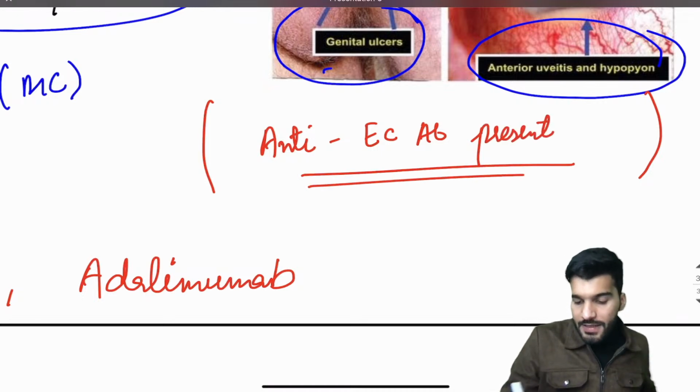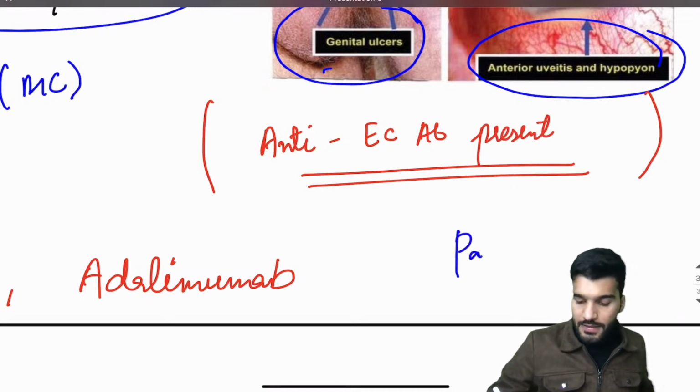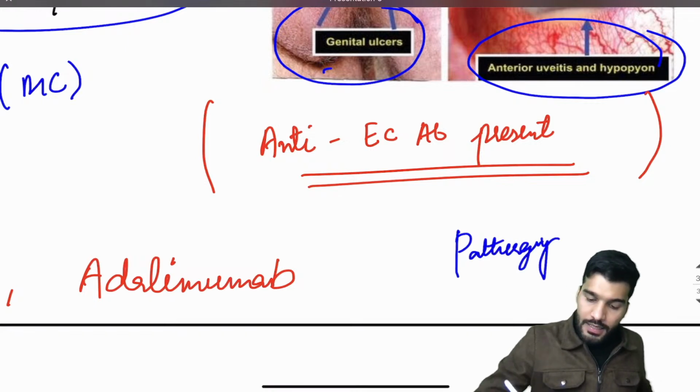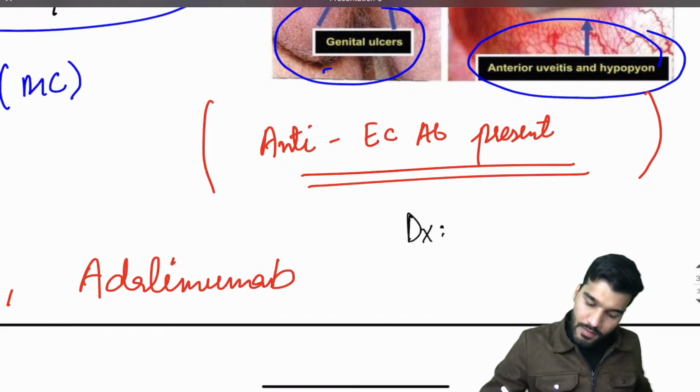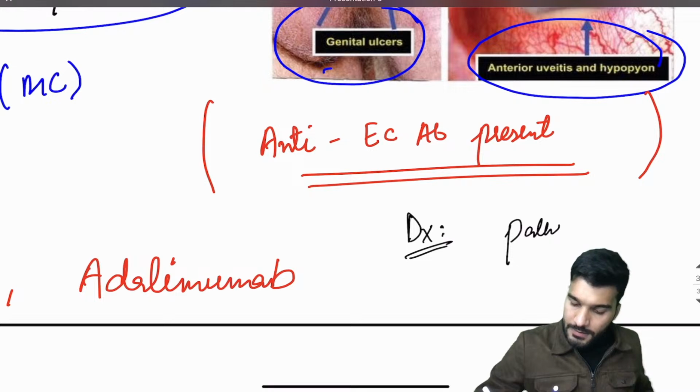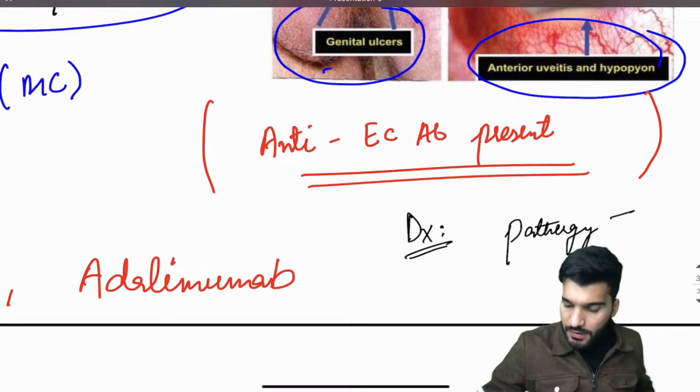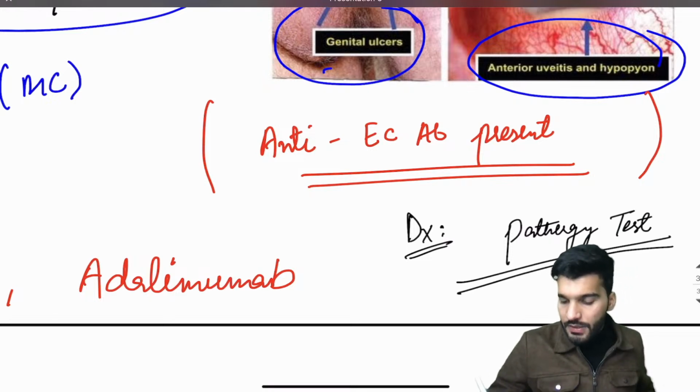The name of the test that we do for Behçet disease is called the Pathergy test. What is the name of the test, guys? For the diagnosis, sir, the test name is Pathergy test.